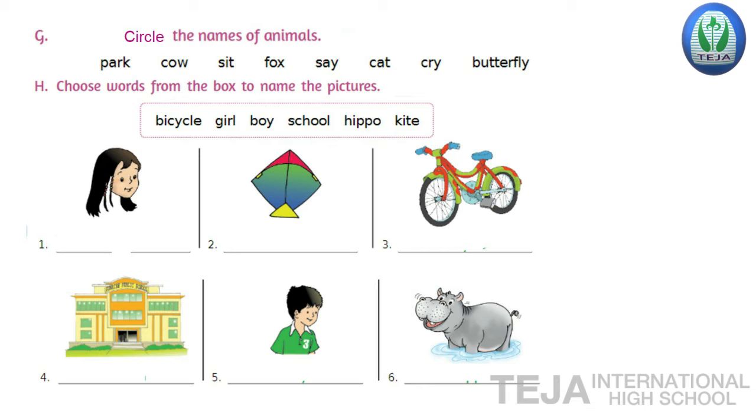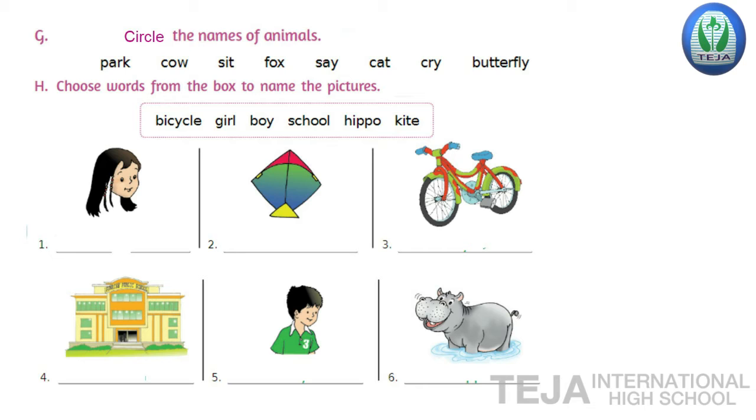Next, bit H. Choose words from the box to name the pictures. Here pictures are given and in the bracket a few words are given. You have to choose the correct word from the box and write in the blanks under the picture. See the first picture, children. What is the picture there? First picture is girl. Second picture, kite.